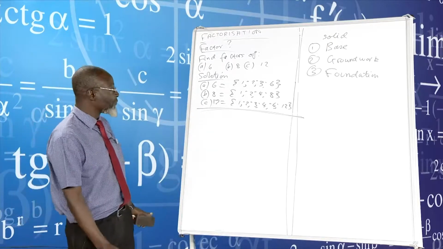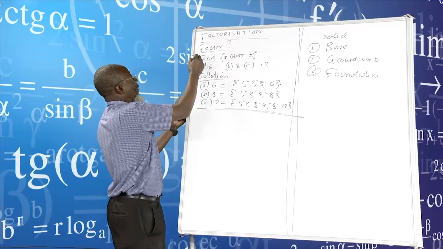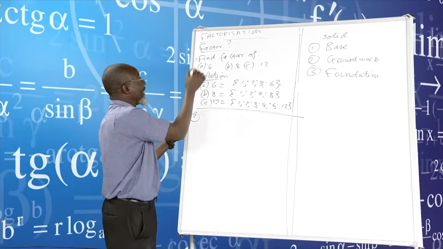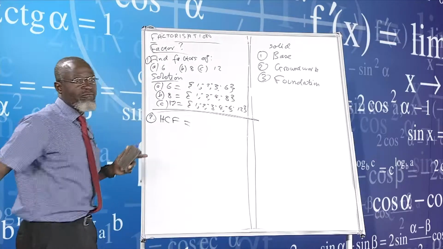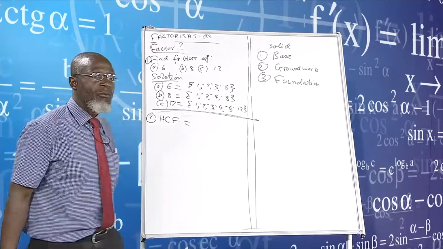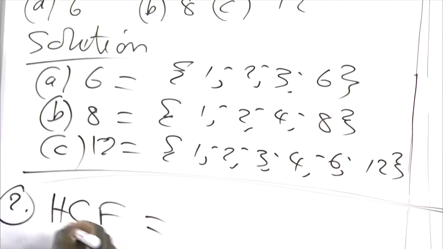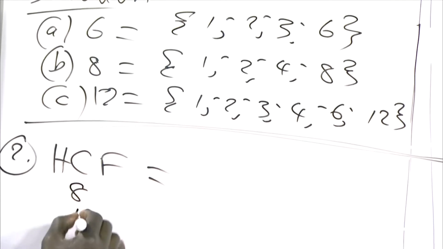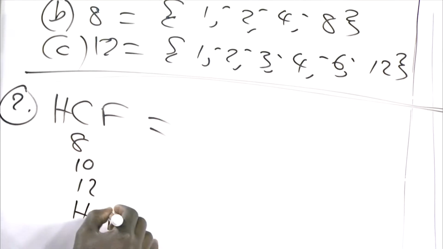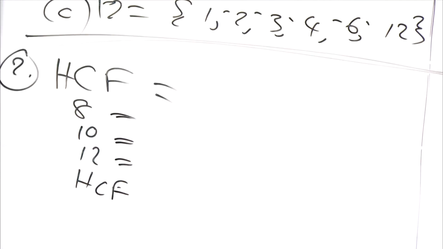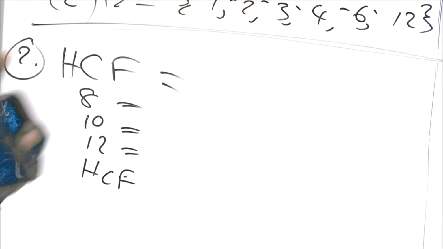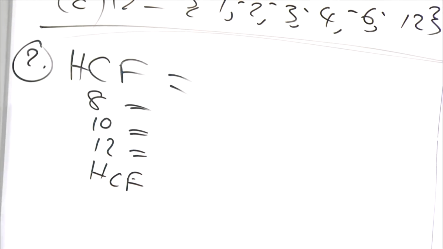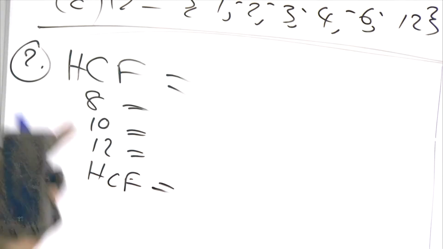That is what I'm talking about here. When we've done factors, this is number 1. You also have to understand or appreciate highest common factors. What are we talking about? We can take 8, 10, and 12, for example. I just want to talk about highest common factor because that's the one we deal with when we're dealing with factorization. When we're dealing with simplifying fractions, we also need the LCM. I want to talk about HCF only.